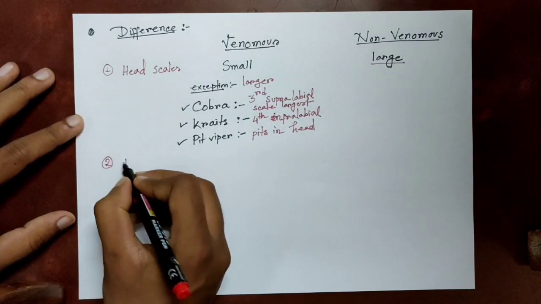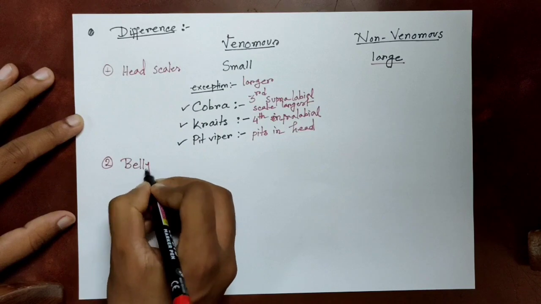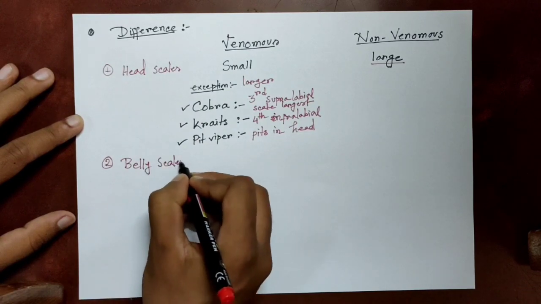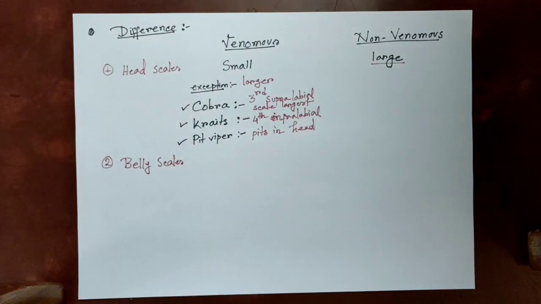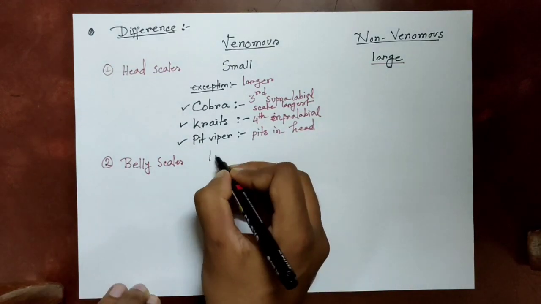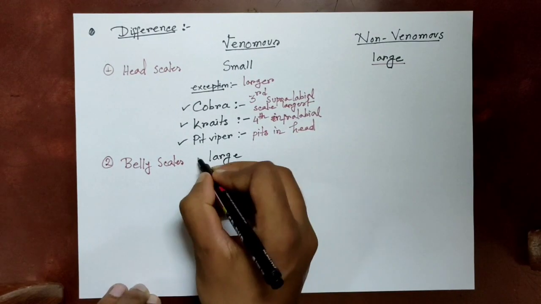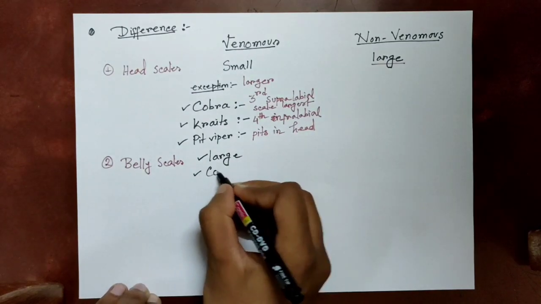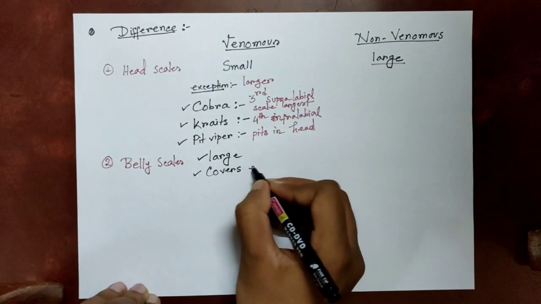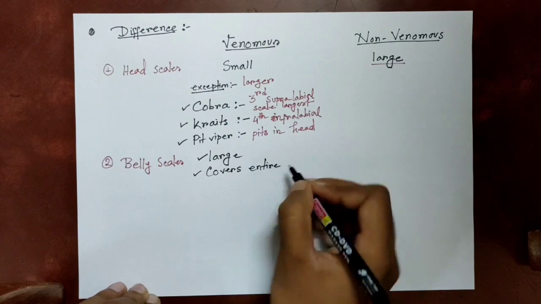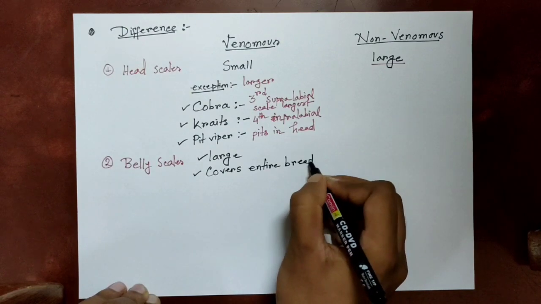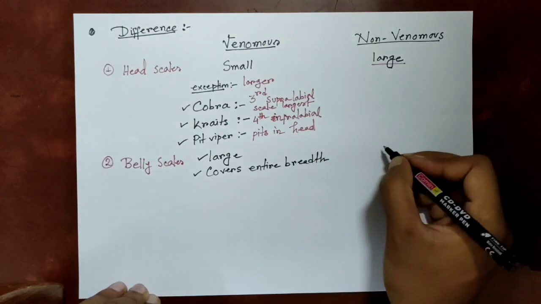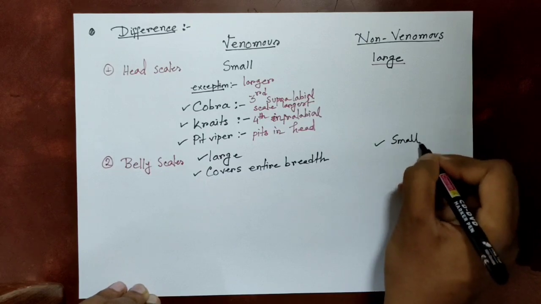Second point is belly scales. In venomous snakes, the belly scales are large, and in non-venomous snakes, the belly scales are small. And in venomous snakes, these large belly scales cover the entire breadth of the snake, but in non-venomous snakes, they don't cover the whole breadth.